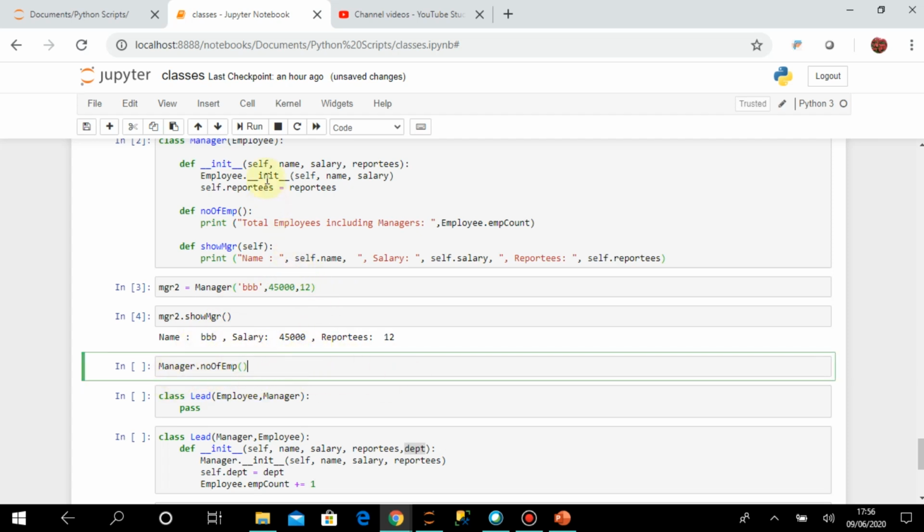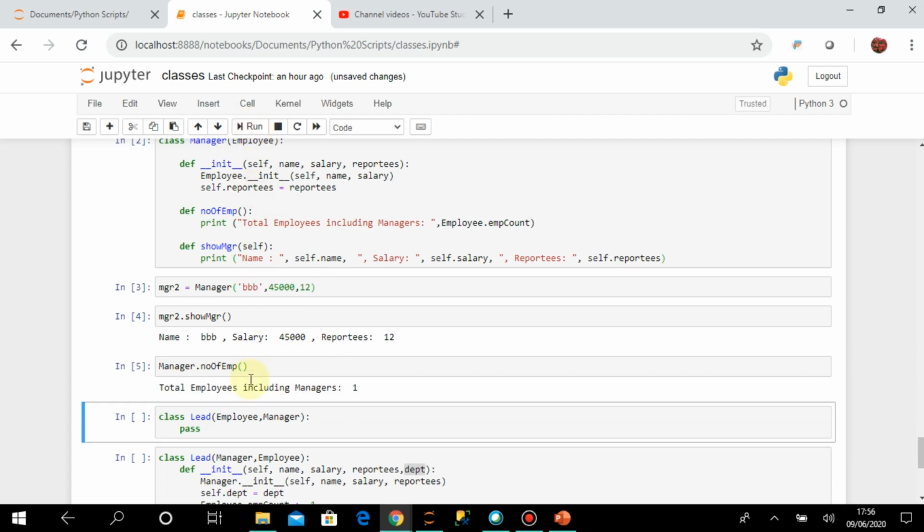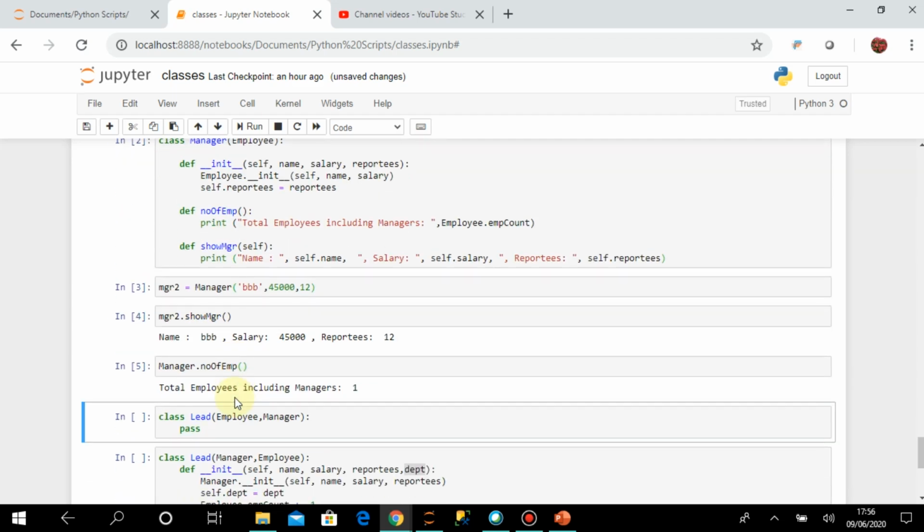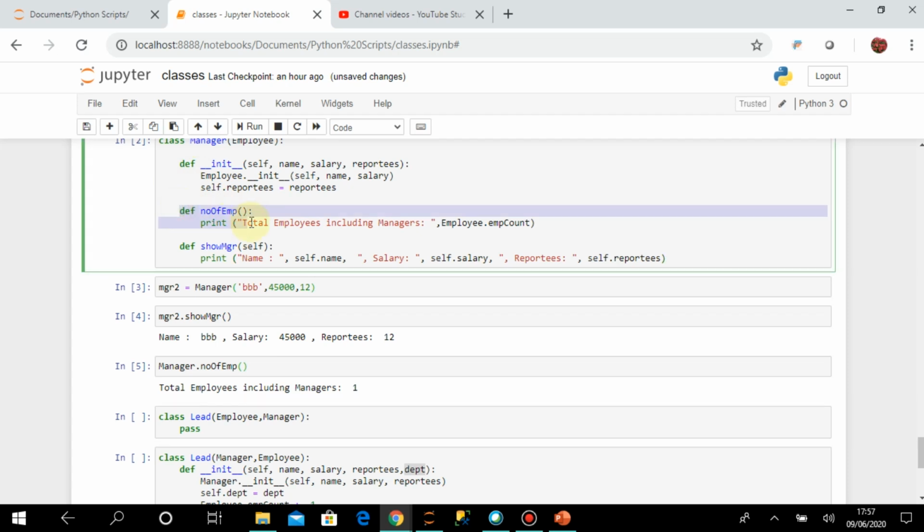Then this number of emp method, again I am calling. So, total employees including managers. Now you can see that the statement is changed. Earlier it was only total employees, that is the Employee method, but now it is overriding the Employee method, and actually it's the Manager method that is getting called here. So I'm getting the value. As it has the same name as the Employee method, it is overriding the Employee method.